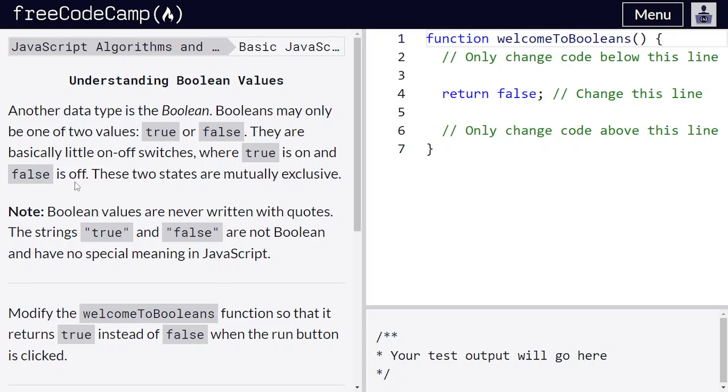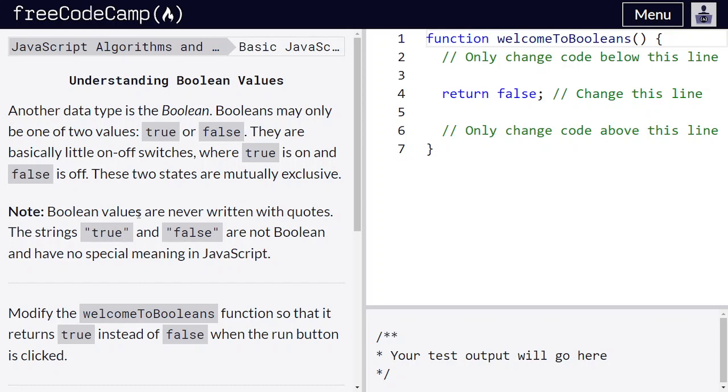In this video, we are going to talk about understanding Boolean values. Another data type is the Boolean. Booleans may only be one of two values, true or false, or one or zero. They are basically little on-off switches where true is on and false is off. These two states are mutually exclusive. That means they can't be combined together.